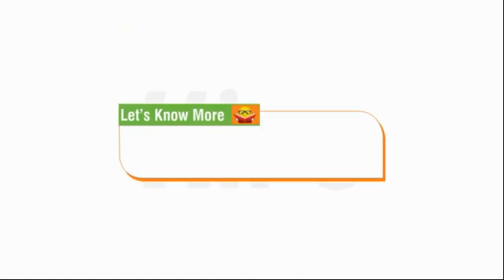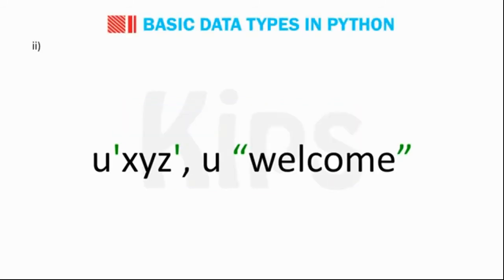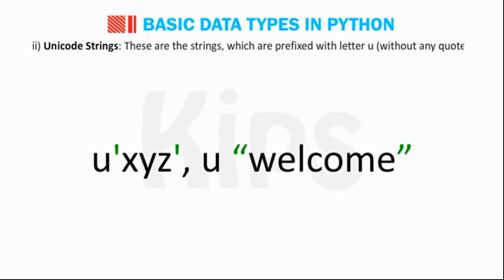Students, let's know more. ASCII strings are also called string type strings because when you check their type in Python, it returns as str. Number 2, Unicode strings. These are the strings which are prefixed with the letter U without any space. Example: u'XYZ', u"welcome", etc.